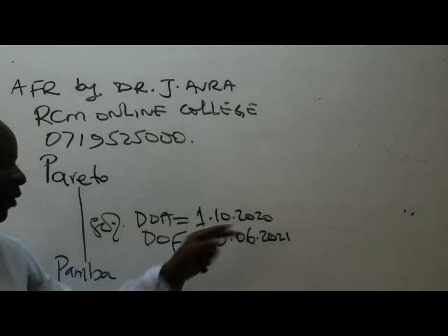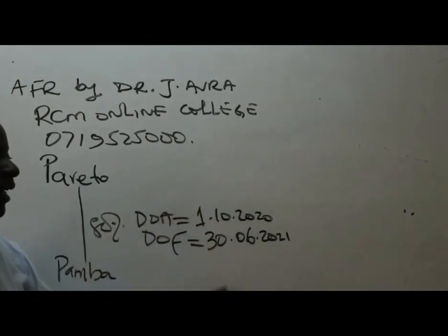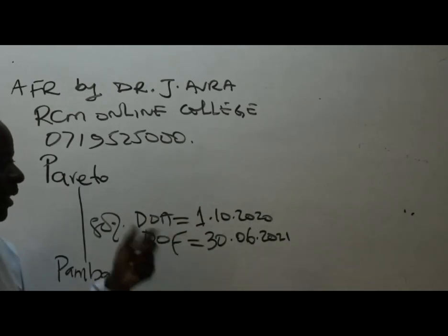If they wanted me, ladies and gentlemen, to give them a statement of comprehensive income, then I would have counted the number of months very fast. Especially for part 1, goodwill, I don't need the number of months that this subsidiary was ours in the financial year. No, that is irrelevant.